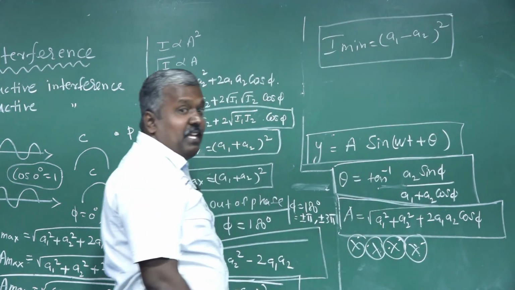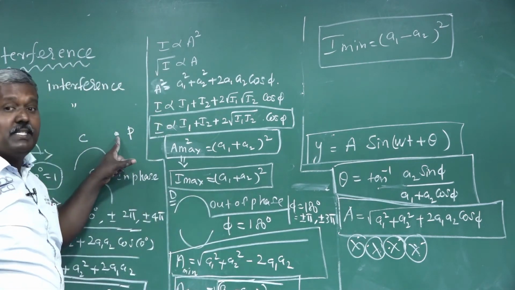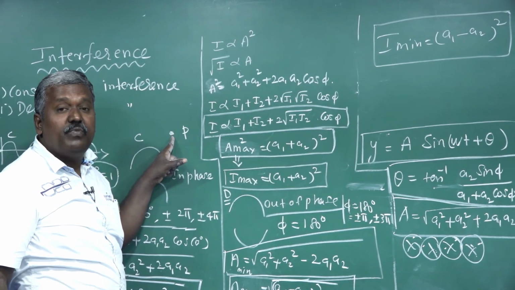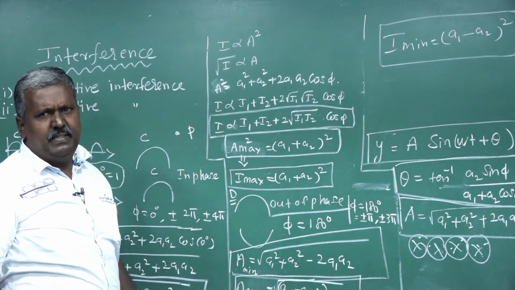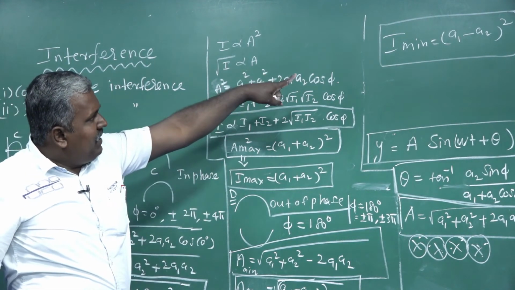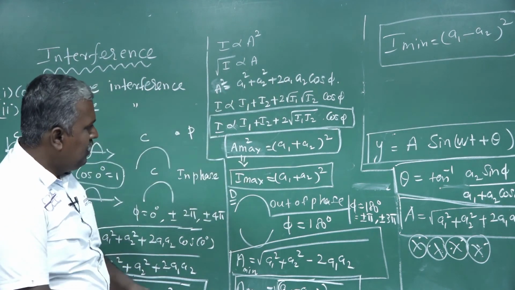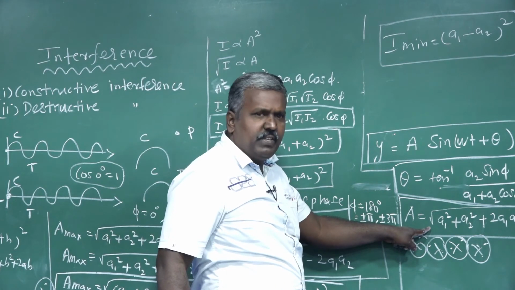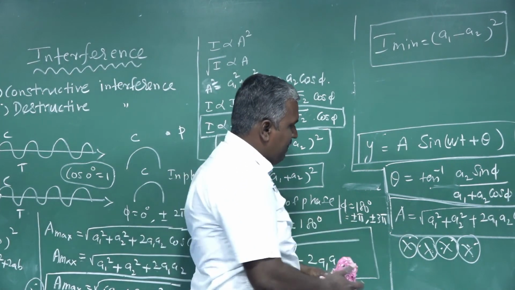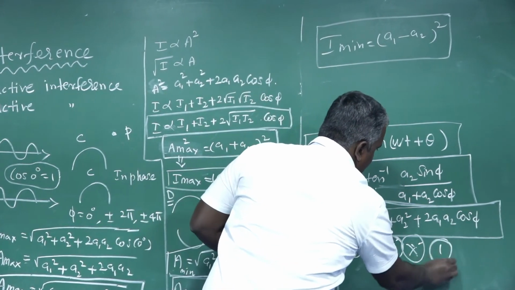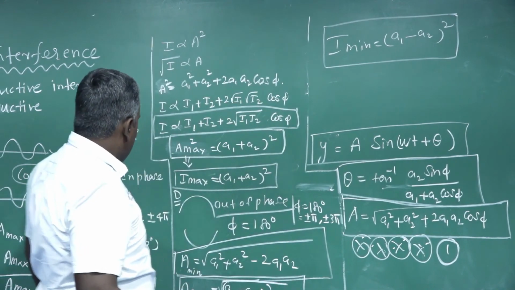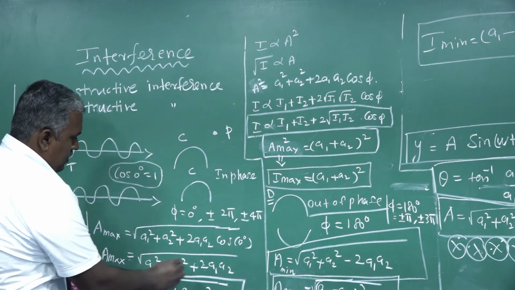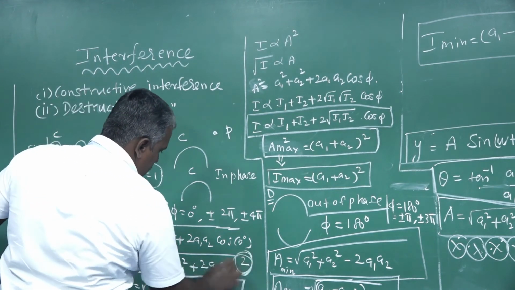Intensity will be minimum at this point, so destructive interference takes place when the crest of one wave meets the trough of another wave. Formula for I minimum, listen properly. First one, basic formula. This is the second one.